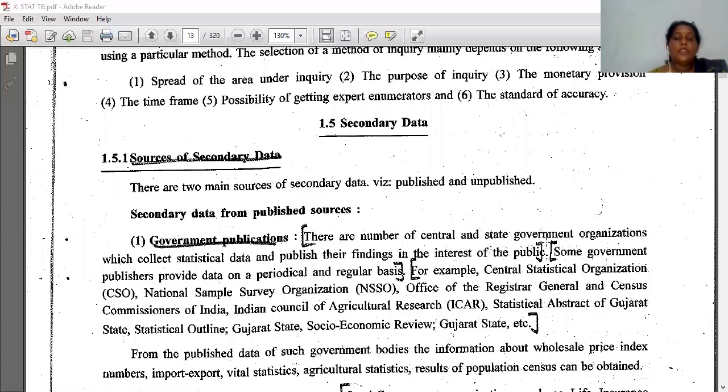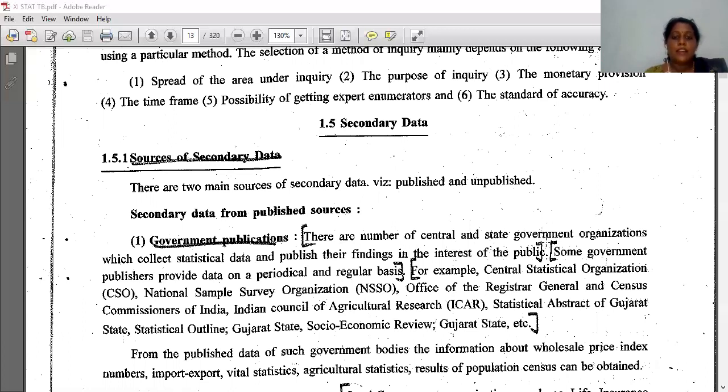Okay. Now, secondary data. What is secondary data? I told you, the data collected by a third person, not directly. That is called secondary data. Okay. So sources of secondary data, there are two main sources of secondary data, namely, viz., published and unpublished.